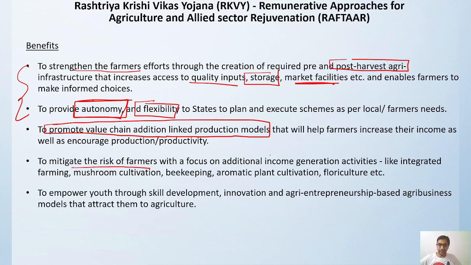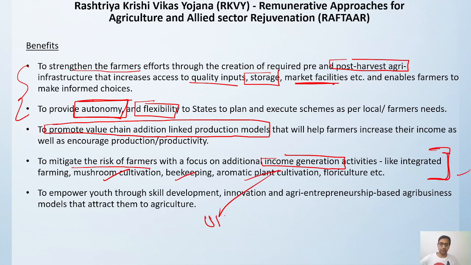It will prevent unnecessary loss of income. Additional income generation activities will also be created. If you are doing integrated farming practice, you can do mushroom cultivation, beekeeping, aromatic plants. There are a lot of aromatic plants.